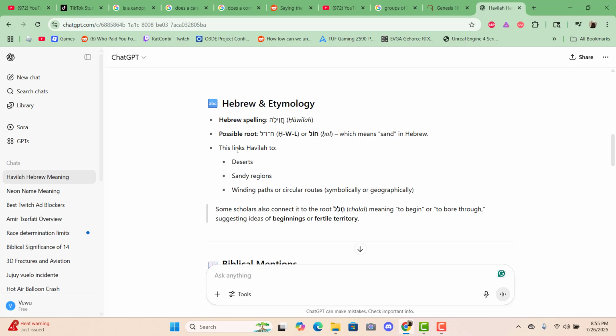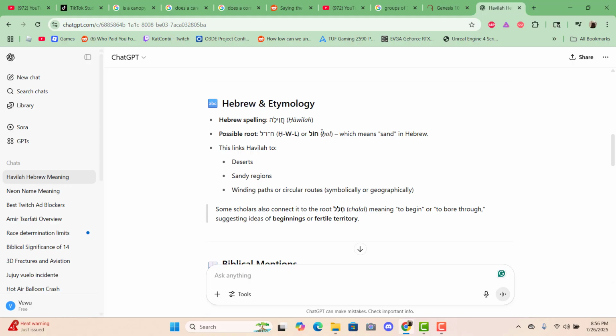This links Havilah to desert, like a desert or sandy region, winding paths or circular routes. Speaking of circular, it's like the storm in Fortnite or whatever. It's a circle that closes at the end of a set time. It keeps closing, closing. The storm is like a circular storm. It's a desert region.